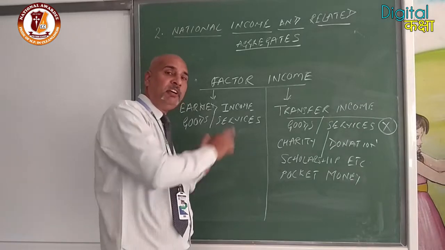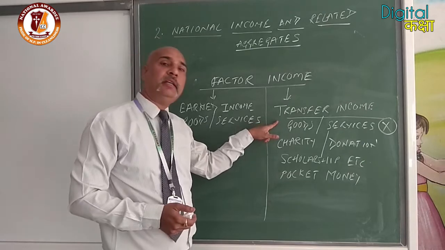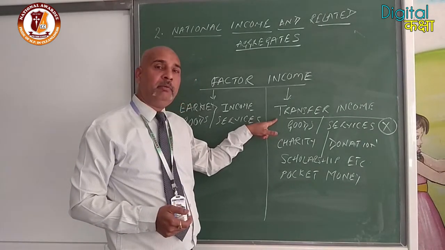It is transferred by one person to another and we are not going to produce anything. That is called transfer income. I think transfer income will be clear to you.